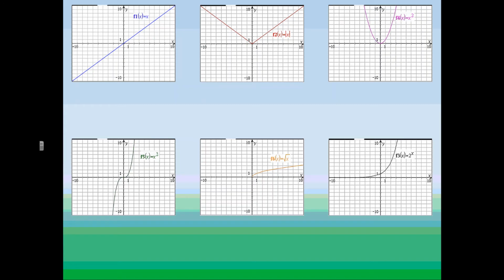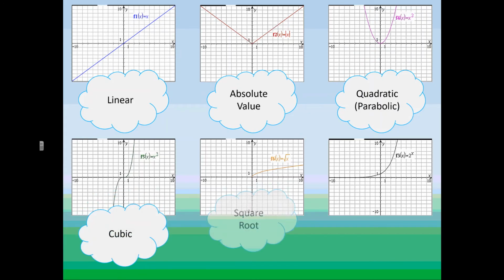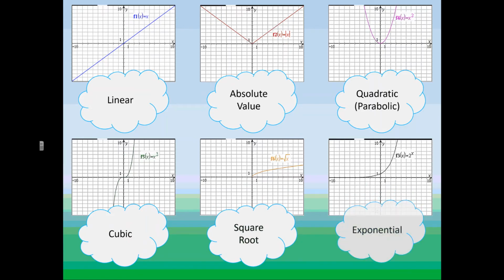So when we have things like Grandma's Garden, that is a beautiful linear graph. When we have stuff like the coronavirus or zombies, that's an exponential graph. But we've talked about a lot of different graphs in Algebra 1. We've talked about linear graphs, absolute value graphs, quadratic or parabolic graphs, cubic graphs, square root graphs, and most recently our exponential graphs. These are all different types of graphs that could be matching data points depending on what our statistics is about.